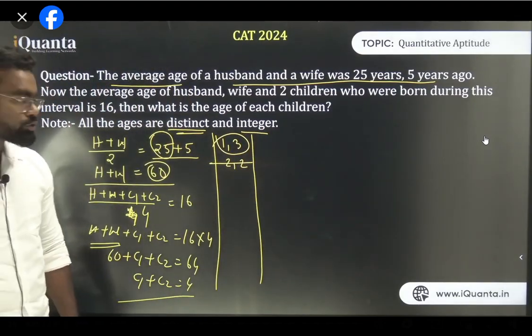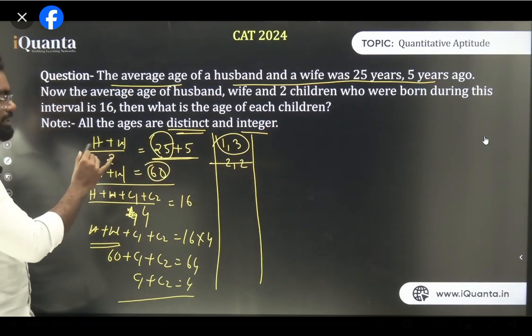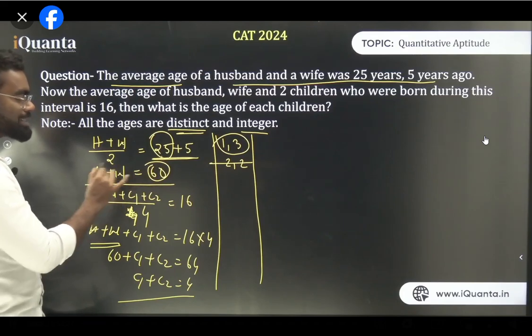Yes, I can repeat the question also. Just see, 5 years before the average age is 25. So what is the average age now? 30. So average is 30, what does that mean? Husband plus wife by 2 is 30. So what is husband plus wife? 60. I'm multiplying it here.